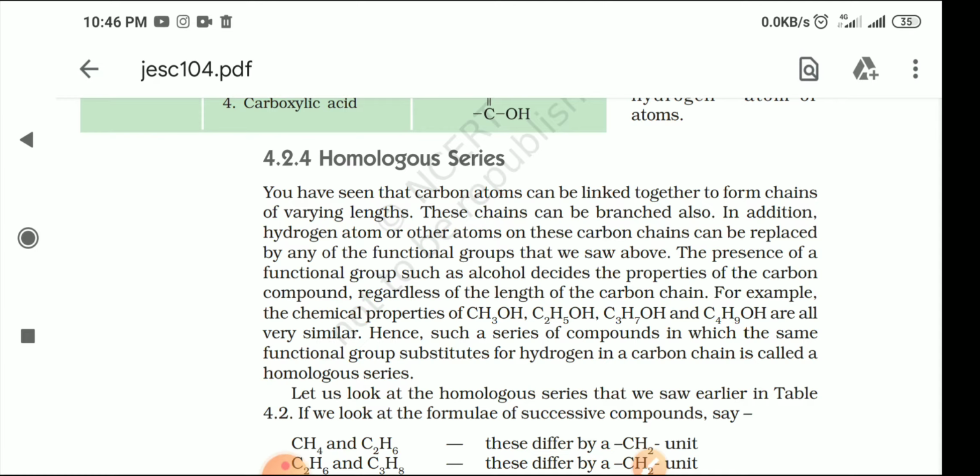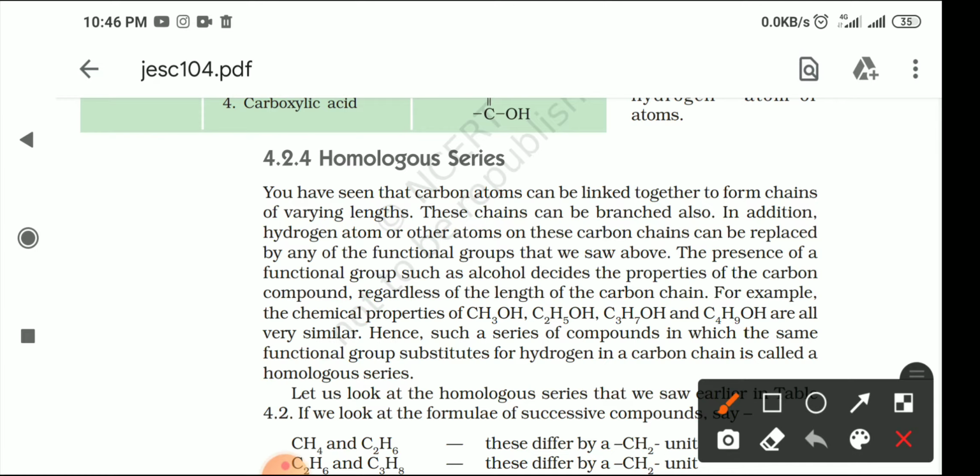When we talk about this chapter, as I sent you the deleted portion, you have seen that many topics are removed from this chapter. Now there is only one topic left in your course. This is the homologous series.